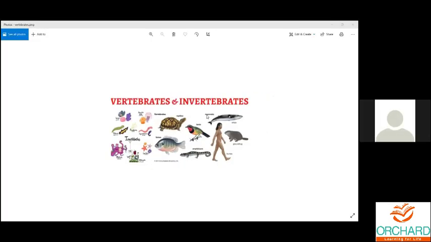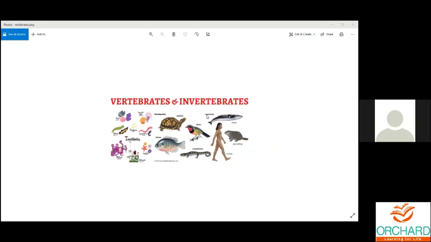We'll talk about the new topic today, which is invertebrates and vertebrates. These two are the major groups in the animal kingdom. You have a kingdom called the animal kingdom. Maybe we'll learn that in later classes.